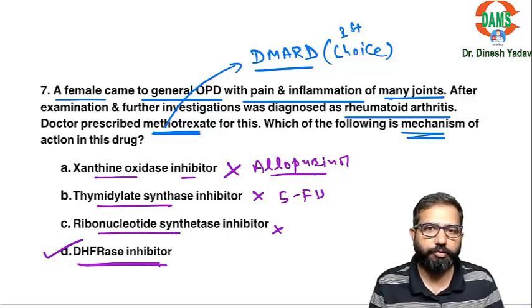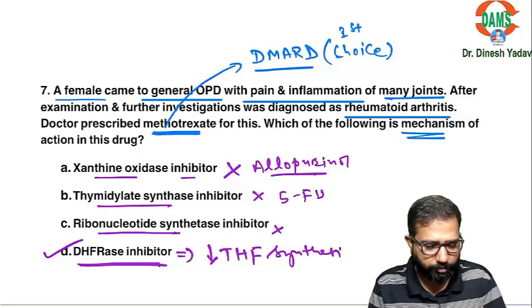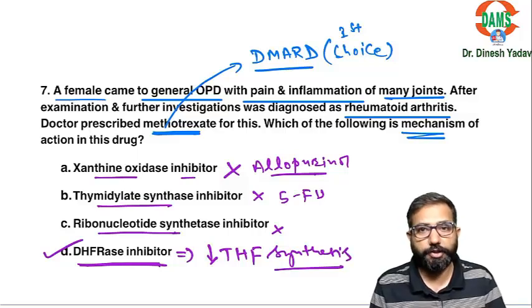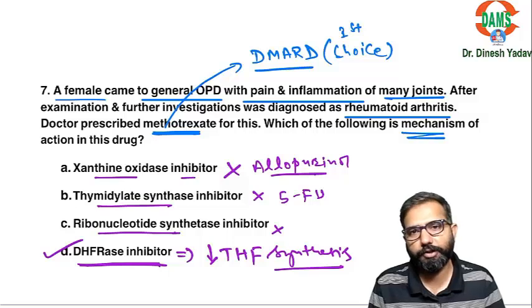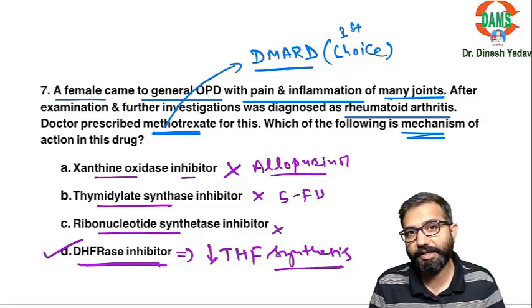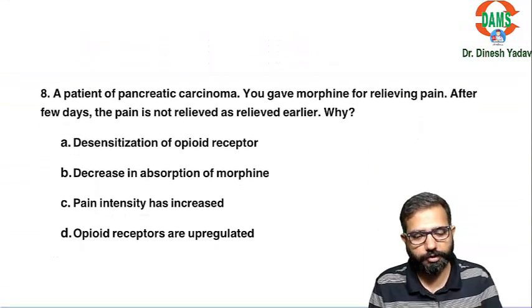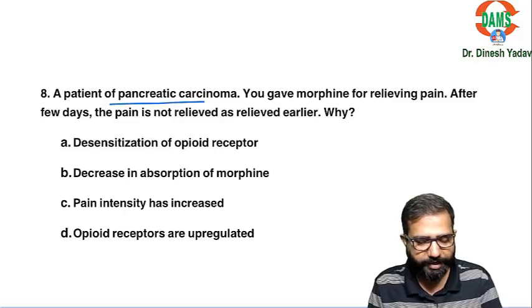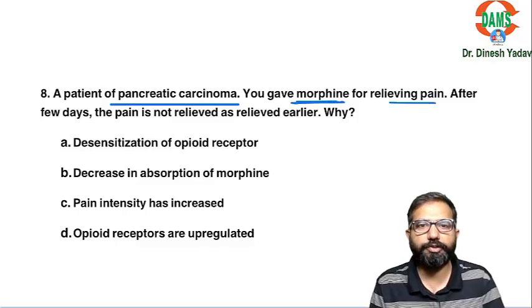It inhibits dihydrofolate reductase, decreasing tetrahydrofolate synthesis, and because of that there will be side effects also. It is used for treatment, but side effects are also there. That's why we use folinic acid. Folinic acid is given to decrease the risk of side effects, either high dose folate or folinic acid. Methotrexate.